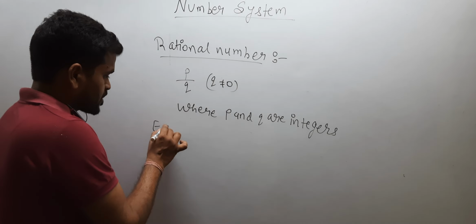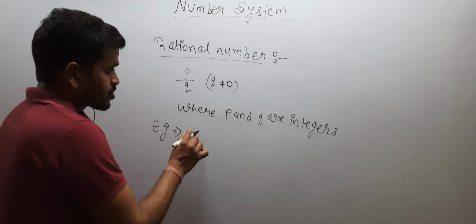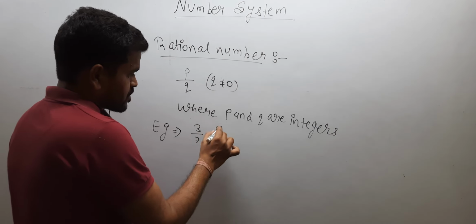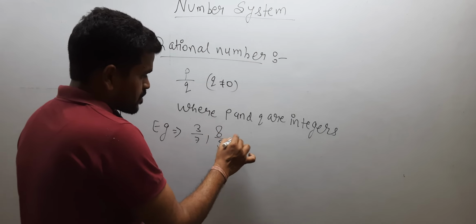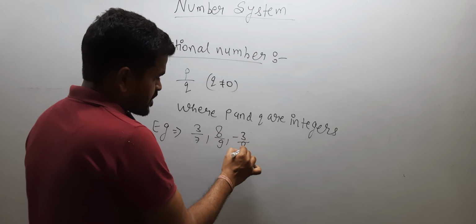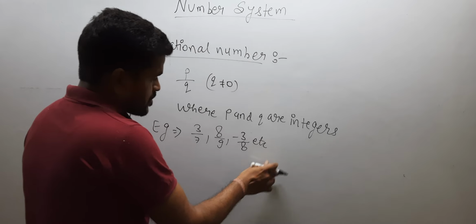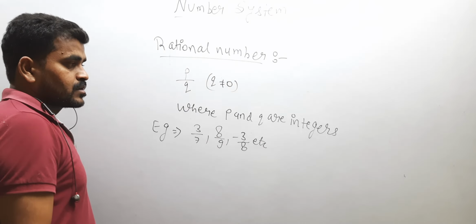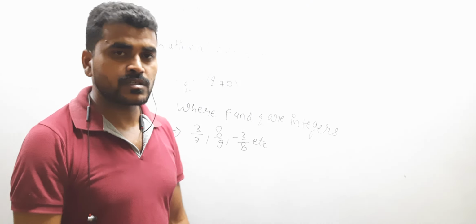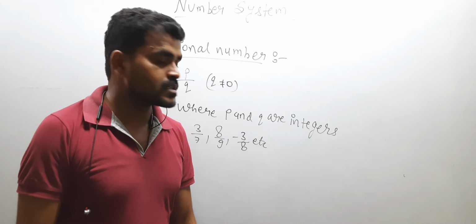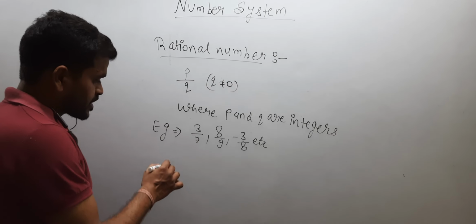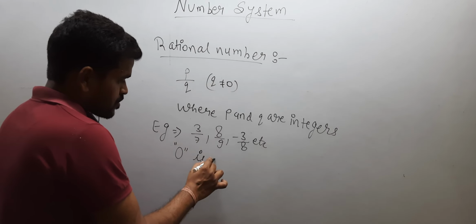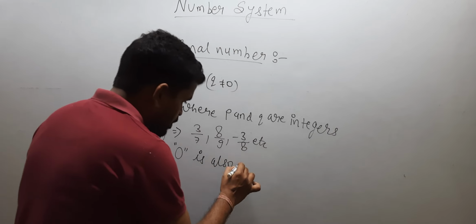Let's see some examples of the rational number: 3 upon 7, 8 upon 9, minus 3 upon 8, etc. These are called rational numbers. Can you tell whether 0 is a rational number or not? Yes, 0 is also a rational number.